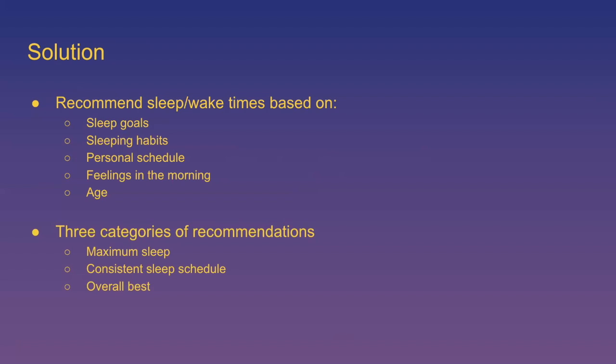The app will recommend 10 sleep and wake times, which will be divided into 3 categories: maximum sleep, if they want to achieve a consistent sleep schedule, and overall, which is a combination of the above two. And the user can then choose an option based on what goal or goals they want to achieve.